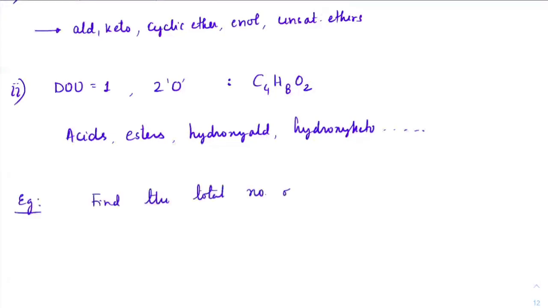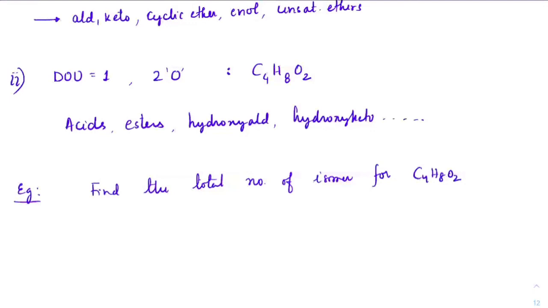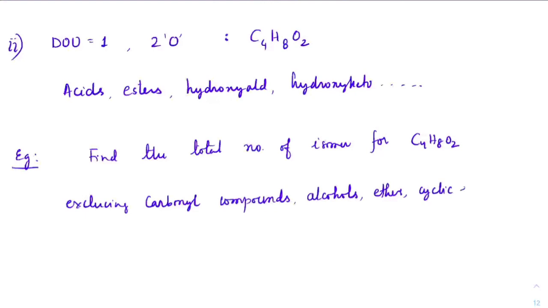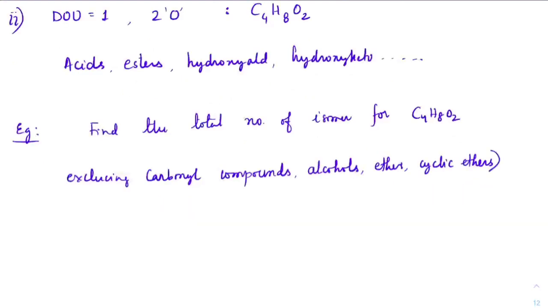Find the total number of isomers for C4H8O2 excluding carbonyl compounds, alcohols, ethers and cyclic ethers. Alcohols include cyclic alcohols also.